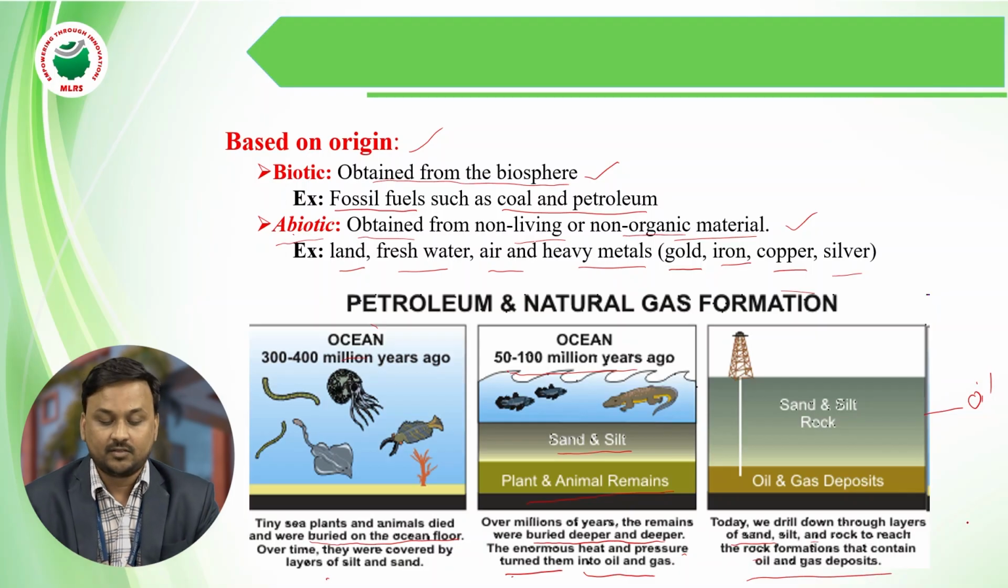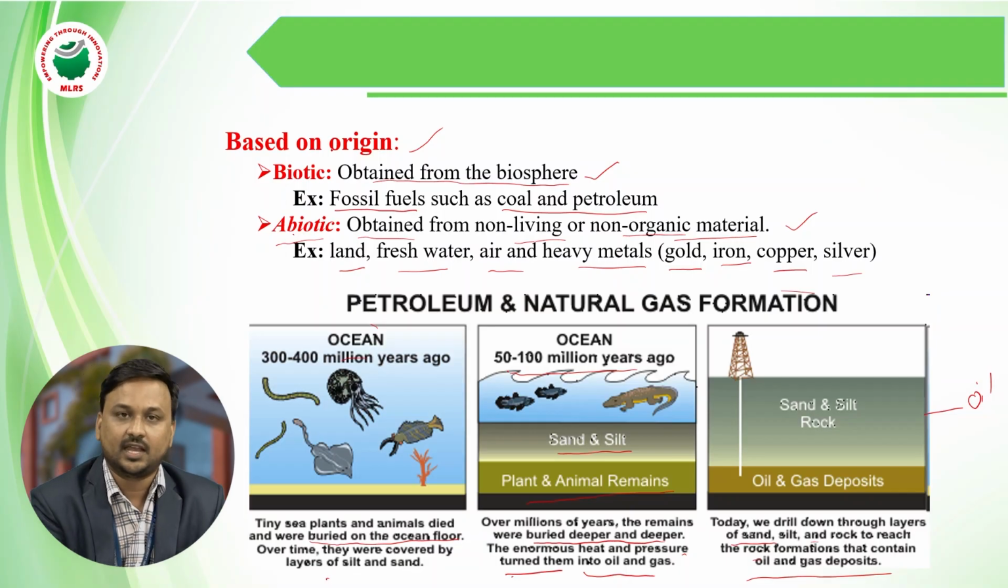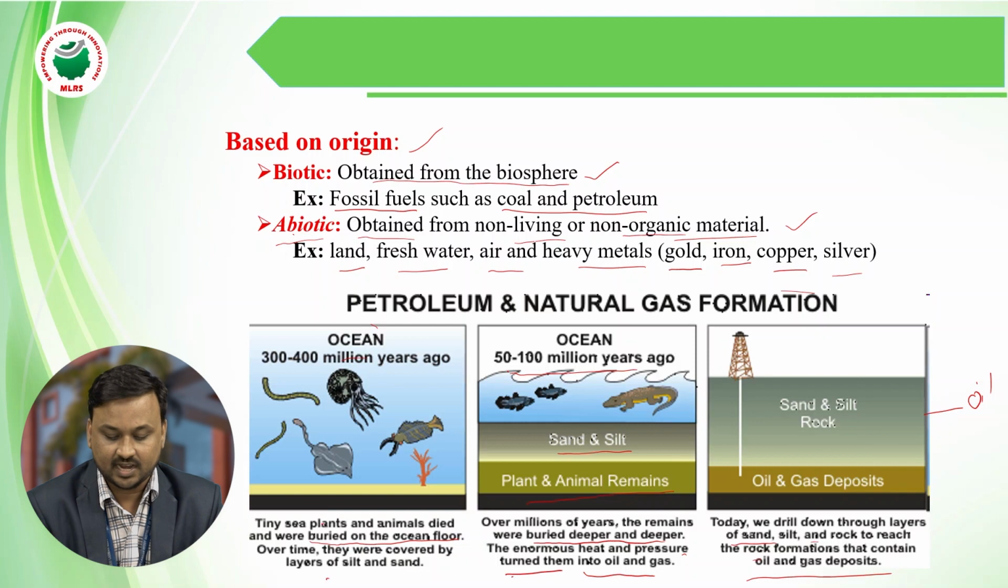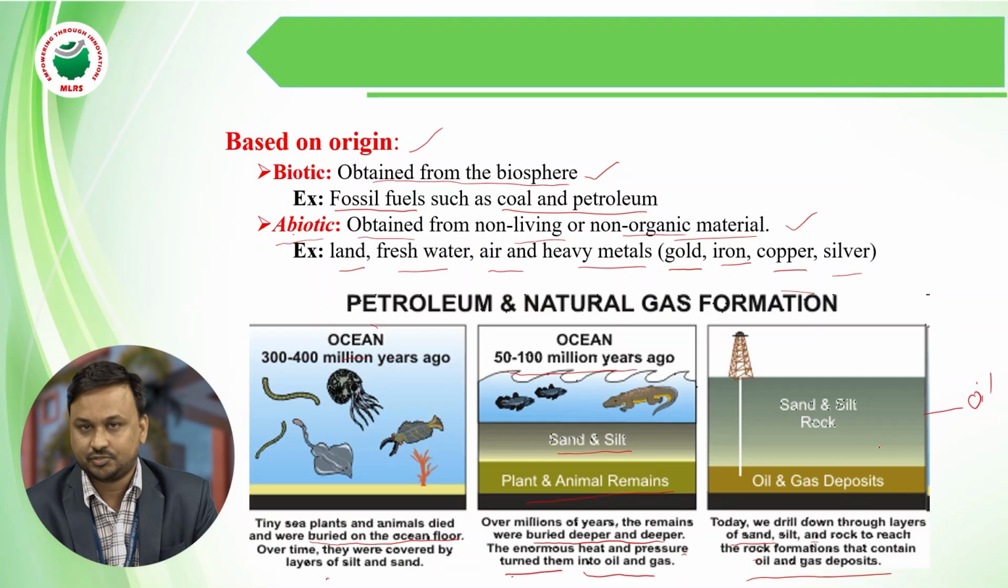So here, based on the origin, we are divided into two types, biotic and abiotic. Over 300 to 400 million years, the layers are formed. These organisms died, and the dead animals we see in the picture turned into oil. Finally, the picture shows the formation of oil and gas.